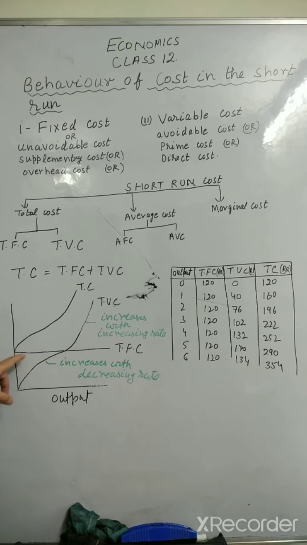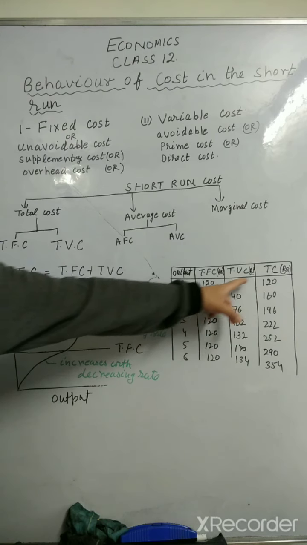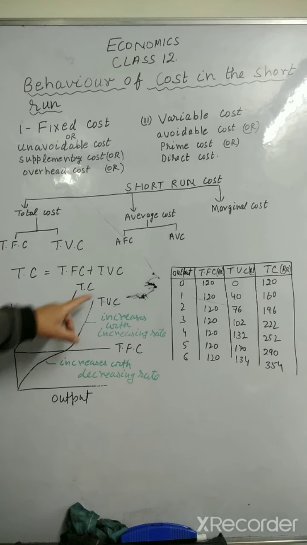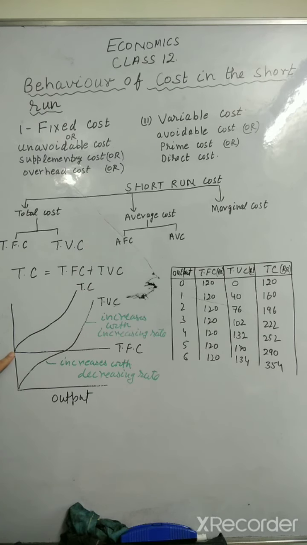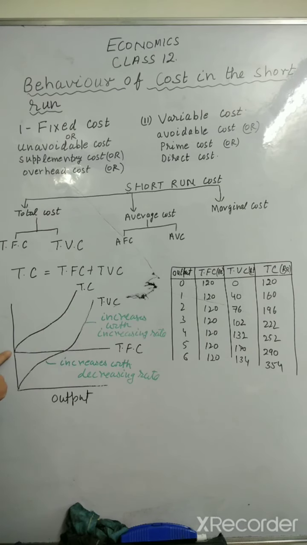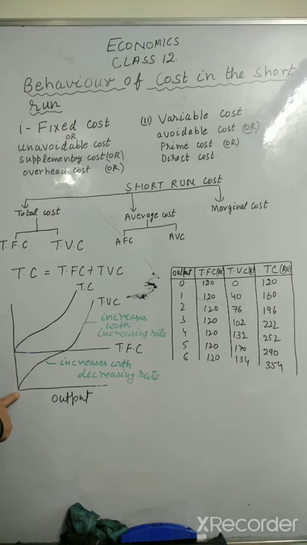The minimum amount of total cost will be equal to total fixed cost. Therefore, the graph for total cost starts from this point, from where the total fixed cost curve starts. So total cost cannot be equal to zero, whereas total variable cost can be equal to zero.